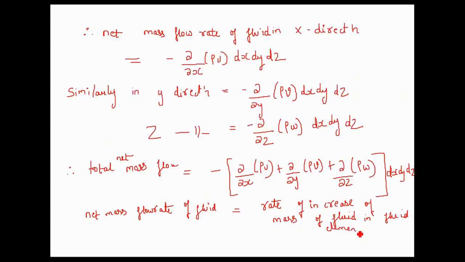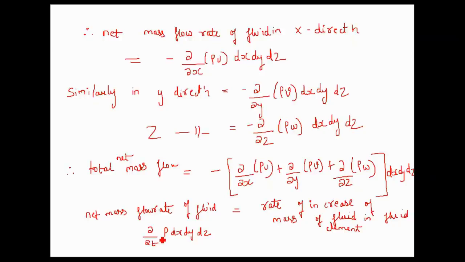Okay, so now what is the mass of the fluid element? It is rho into dx dy dz. Correct. Dx dy dz is the volume, density is mass by volume, so volume and volume will get cancelled, so this is the mass of the fluid element. So rate of increase, that means dou by dou t.